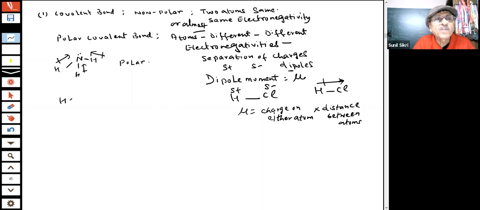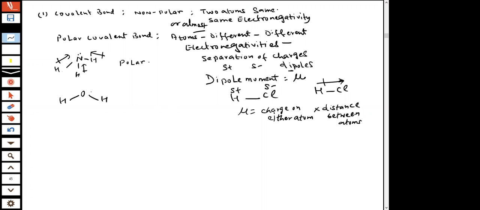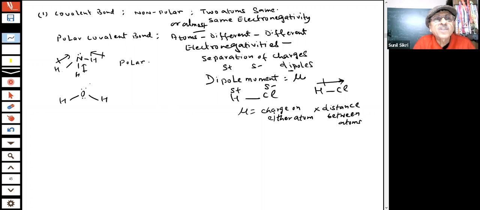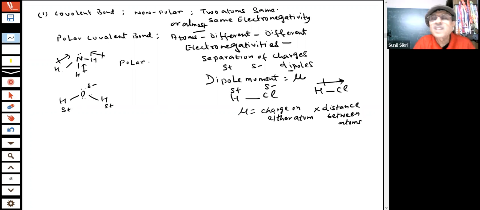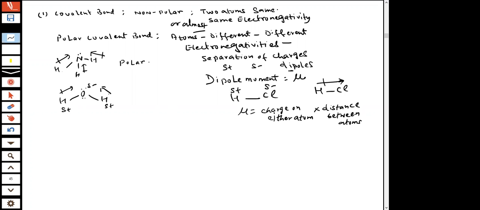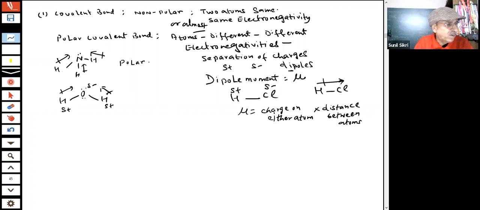Similarly, we have shown you for H2O. There are lone pairs of electrons also. Here you see oxygen is partial negative and hydrogen is partial positive, because oxygen is more electronegative than hydrogen. This has a dipole moment value.